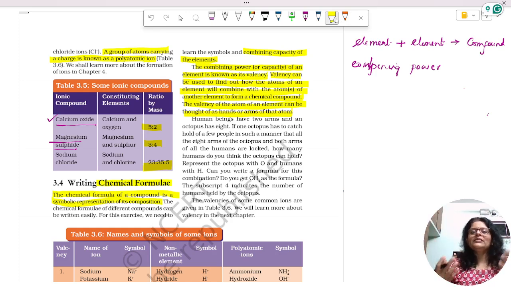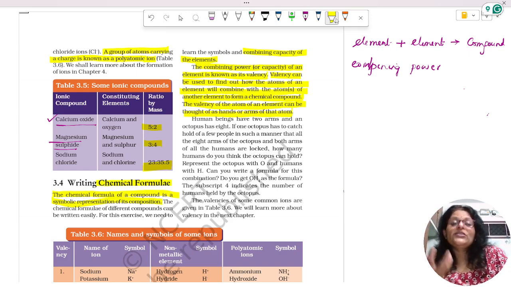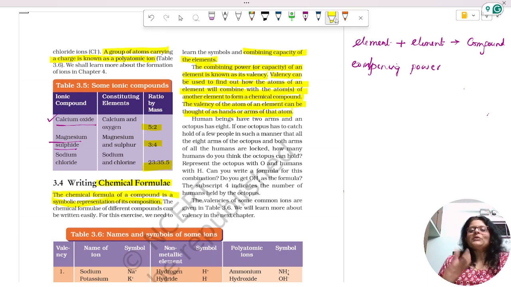Valency is like the hand that we give. If you want to hold somebody, we will give one hand, right? That is my valency, the combining capacity, the need or the wish, the power with which I want to bond with something. If you are really so happy, we may give both hands. Some elements give both hands, some have three hands to give out, or something like that.